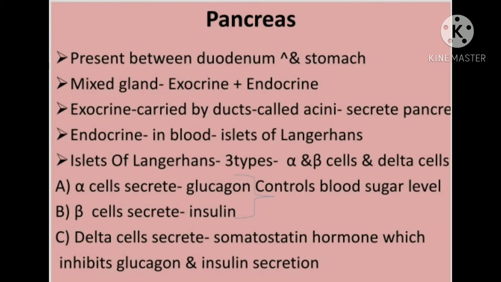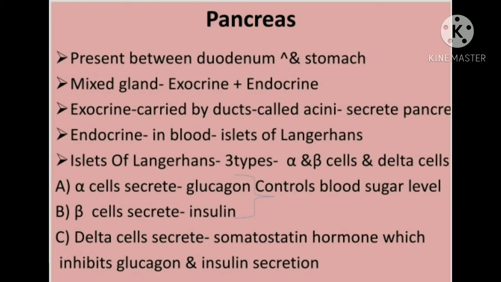Basically, the pancreas is a digestive gland present between the duodenum and the stomach. Duodenum is the first portion of the small intestine, and stomach you all know very well. So the pancreas is situated between the duodenum and the stomach.